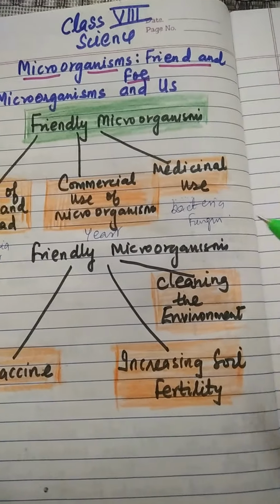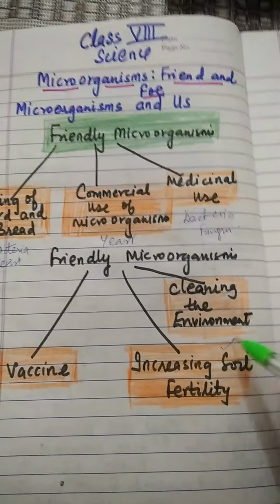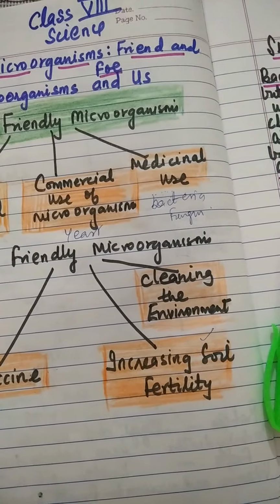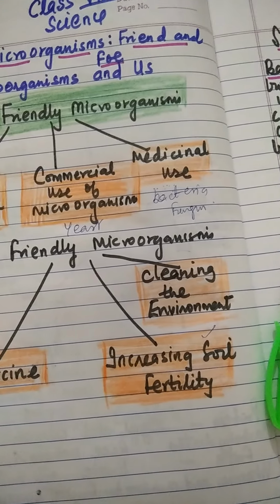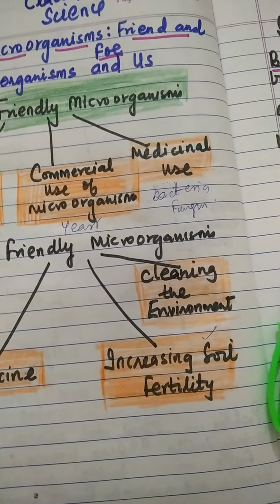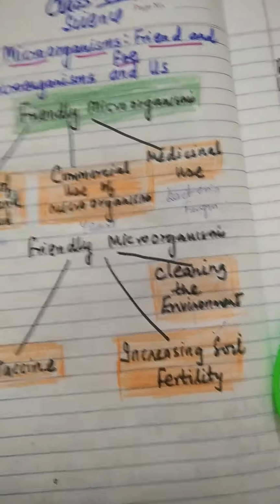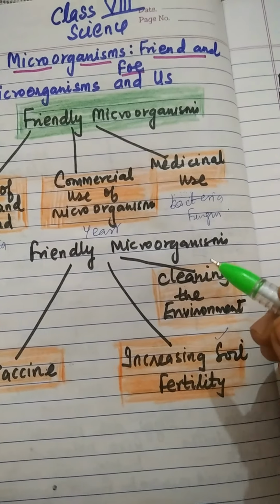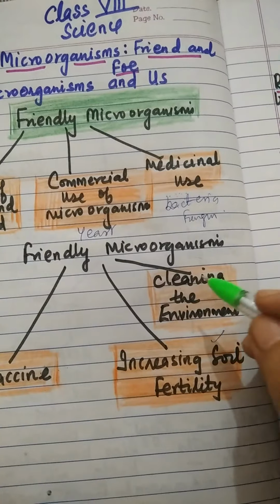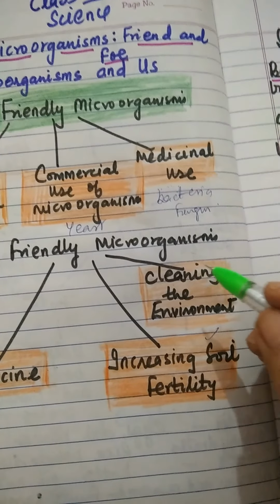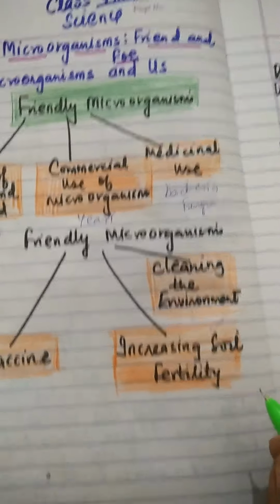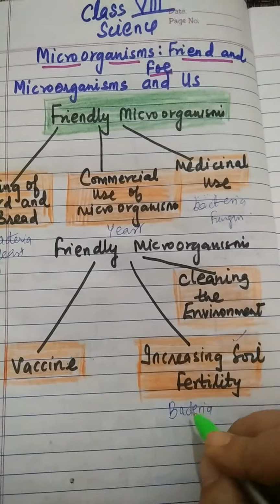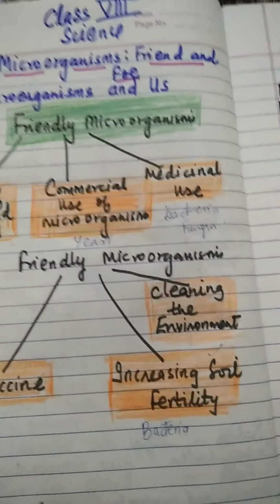Now, increasing soil fertility. Some bacteria are able to fix nitrogen from the atmosphere to enrich soil with nitrogen and increase its fertility. These microbes are called biological nitrogen fixers. So increasing soil fertility: bacteria are used to increase soil fertility.